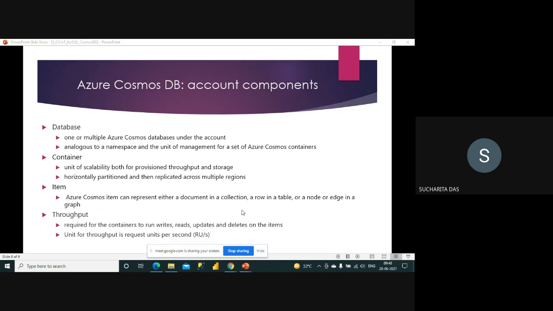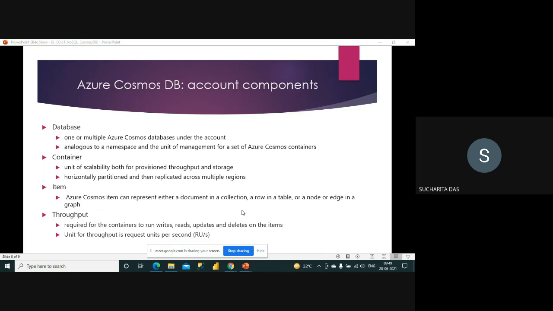Then another thing is throughput. What is throughput? It is required for the containers to run writes, reads, updates, and deletes on the items. Throughput is like the processing power. Whenever you are working in the container, uploading items, removing items, modifying something, or writing some queries, some processing power is required, right? Some processing unit and memory is required, and that is provided by the throughput. So you have to select your throughput.